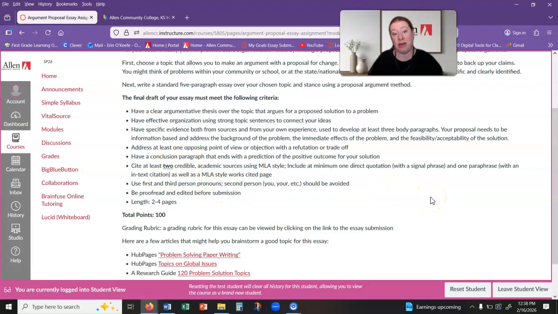And those sources, even if your proposal is personal. Say your problem is that you are a procrastinator, but the claim that you're making is that college students need to use a planner to plan out their week ahead of time.